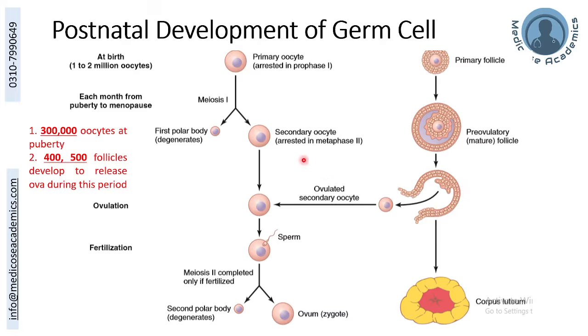So you can appreciate the stepwise development of the ovum from primary oocyte till the mature ovum, which will then convert to a zygote, as well as the development of the ovarian follicle in parallel. The primary oocyte in the primary follicle, the secondary oocyte in the pre-ovulatory follicle, and when it has been ovulated, the follicle will convert into the corpus luteum.